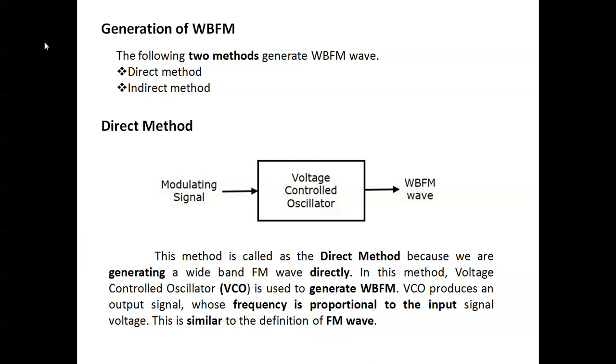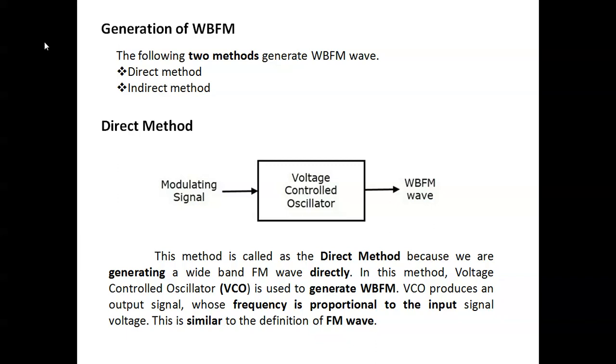This total setup we call the direct method. We directly generate wideband FM without the help of any other devices. That means you give the input and you get the wideband FM output. That is called the direct method.